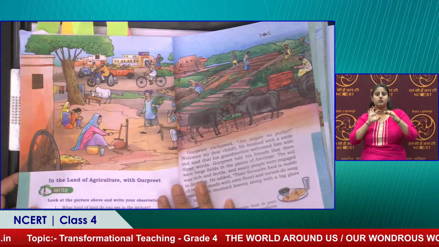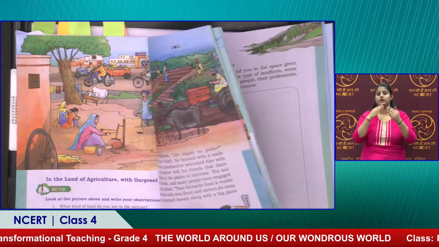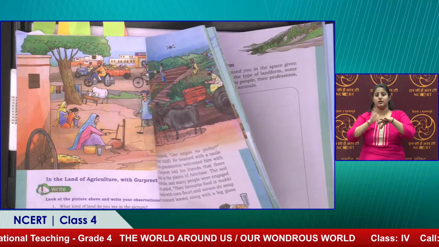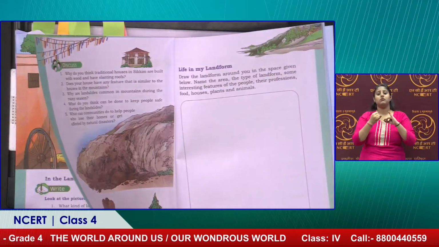The whole chapter is about 4 children's experiences of being in Punjab, Odisha, Sikkim, and Rajasthan. Through the children's experiences, we are trying to bring that element of curiosity among children and to appreciate the linkage between the natural and social world as well. So this is how we have framed the whole book in these 5 units.